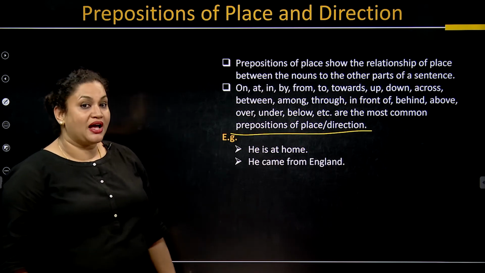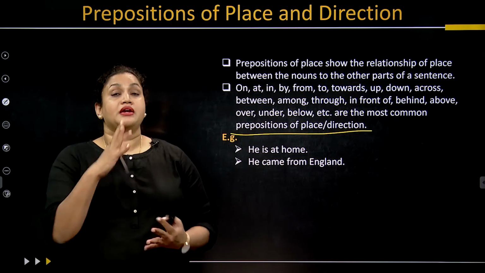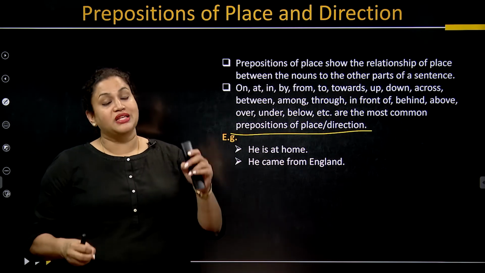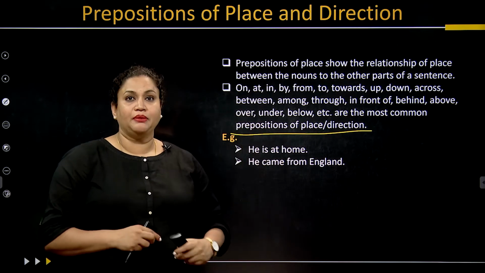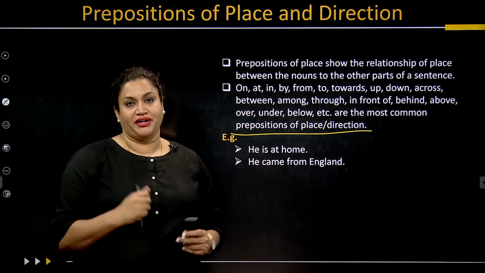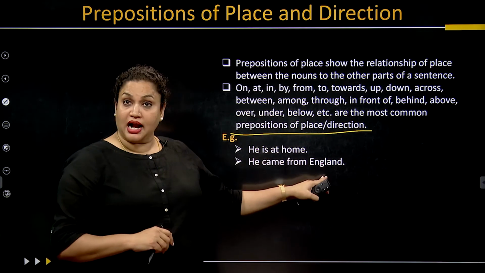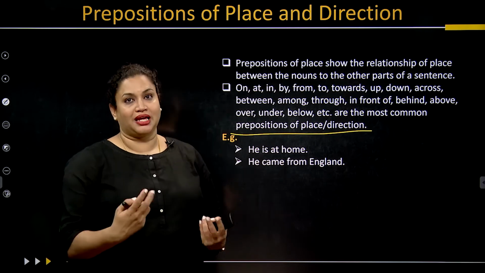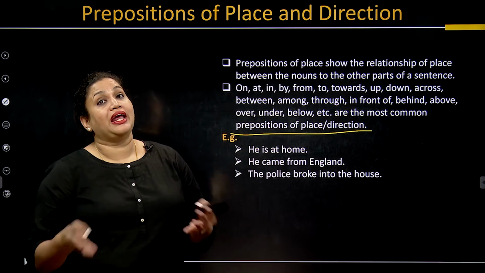Let's go to the next one. He came from England. Now when I told you, whenever you're using from or to, it always talks about the starting point and the ending point. Now this is the starting point. He came from England. The police broke into the house.